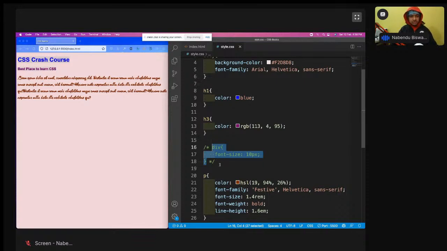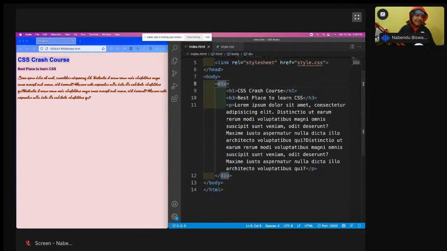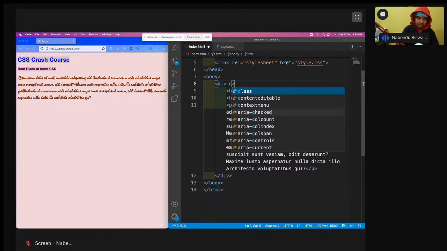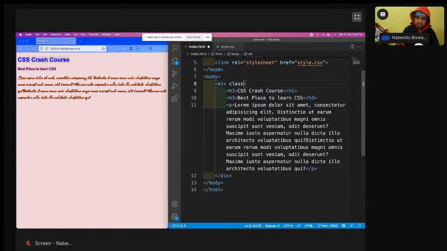And so that's why for the div, you should not give it like this. We should give something known as classes and IDs. So this div is there, I'll give a class. There is a little bit of difference between them, but a class and ID you can give to anything. Like this div, I'll give a class equal to container, and save it. Class equal to container I have given.